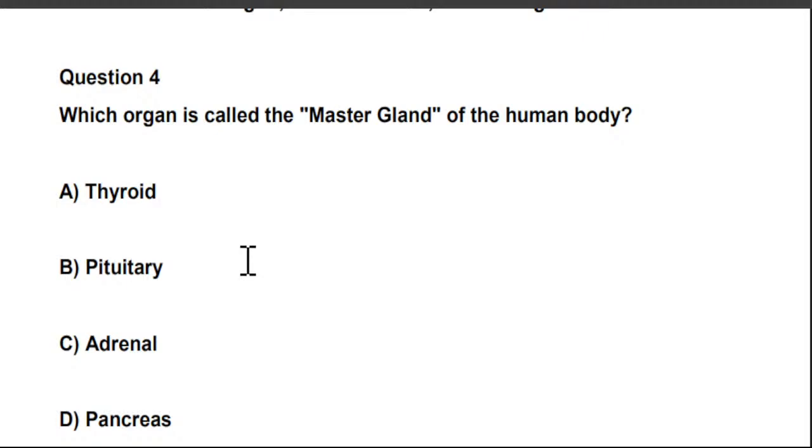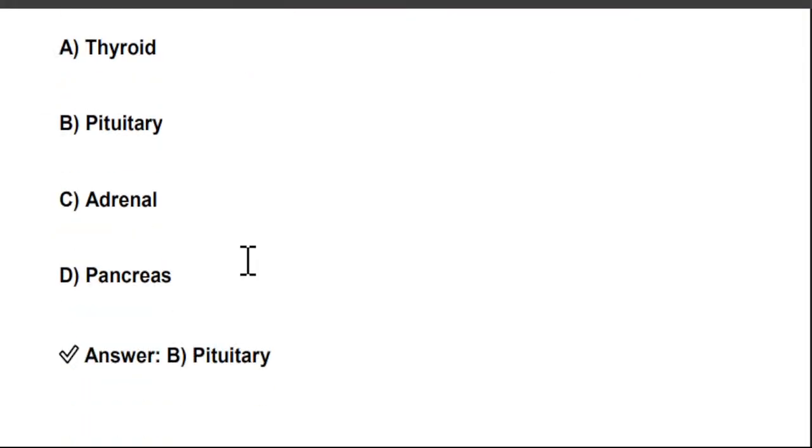A. Thyroid, B. Pituitary, C. Adrenal, and D. Pancreas. So which gland is known as the master gland of the human body? That is the pituitary gland. Right? So option B is the right answer.